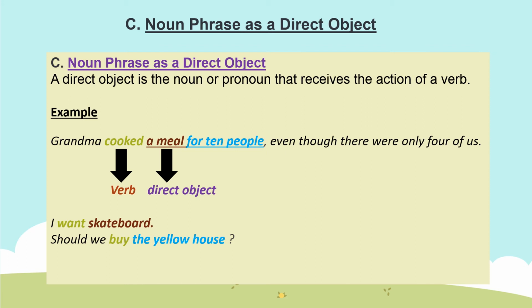I want skateboard. Want is the verb and skateboard is the noun. It forms the noun phrase. Should we buy the yellow house? Buy is the verb and the yellow house becomes the noun phrase, and it is a direct object.